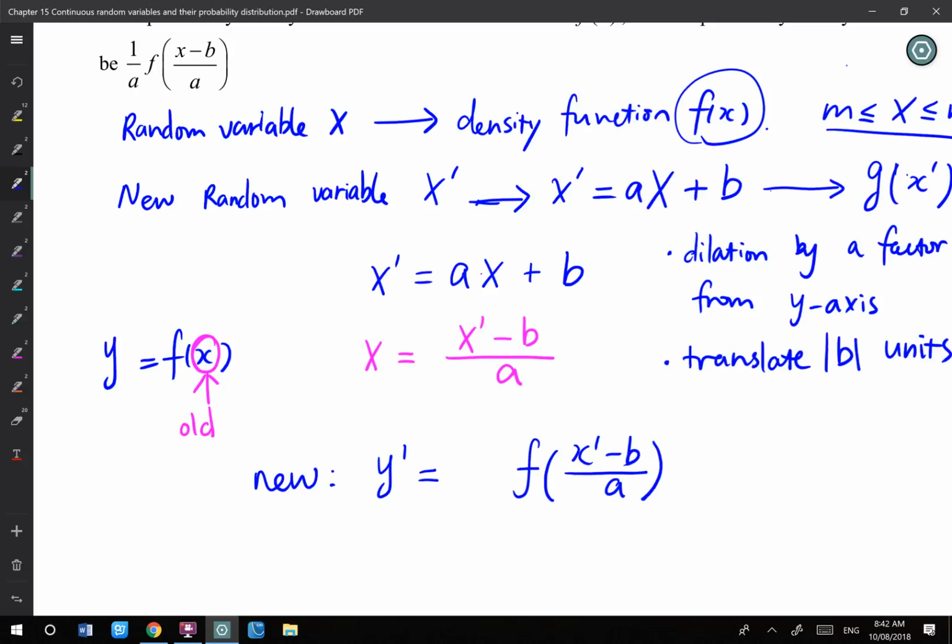I have an original area looking like this. If a is 2, then I stretch it by 2 times, and the new area becomes that. For a density function, what should the original area be? 1. But if I stretch it by 2, what happens? It becomes 2. It's not a density function anymore, because your density function needs the area to be 1. What else can you do to make this area back to 1? You can halve it this way.